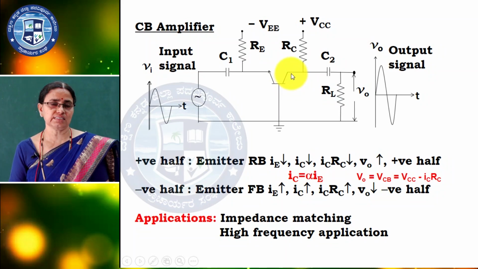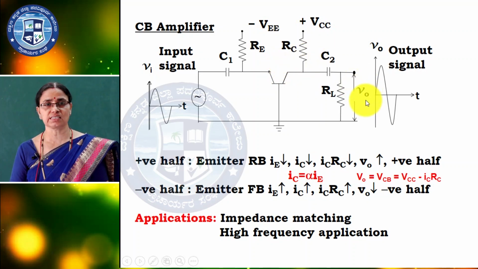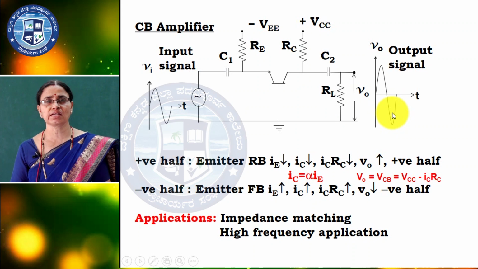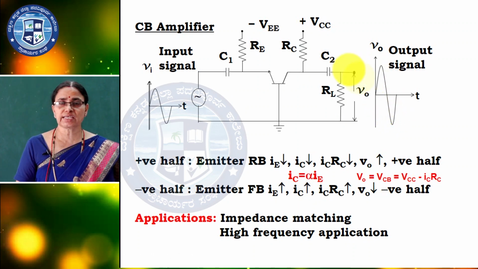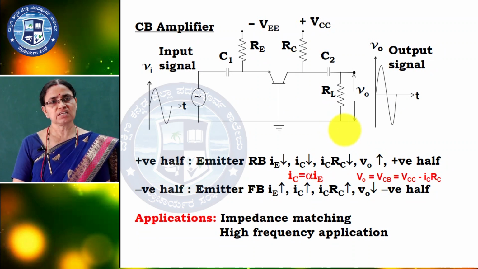Now, IC increases, IC RC increases, and automatically the output voltage decreases. So, negative cycle comes, the output decreases; positive cycle comes, the output increases. Positive cycles we get positive, negative cycles we get negative. So, here there is no phase shift, the output is in phase with the input.